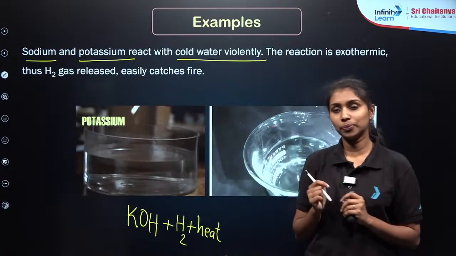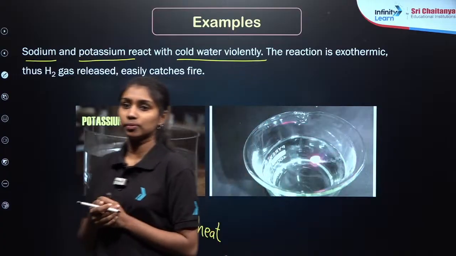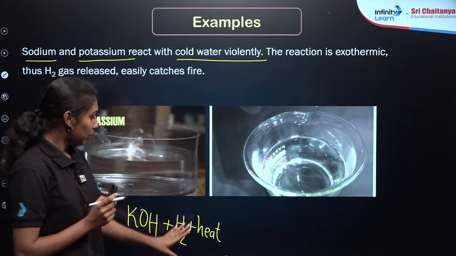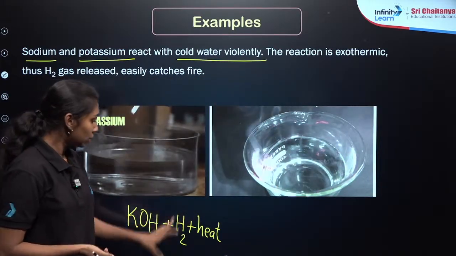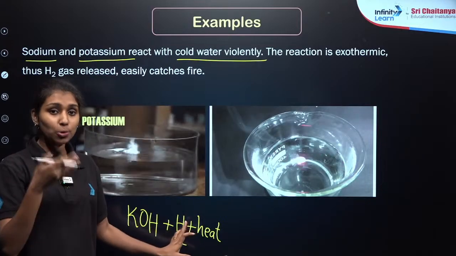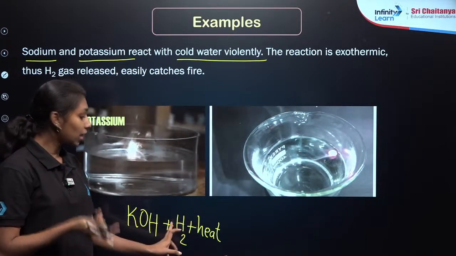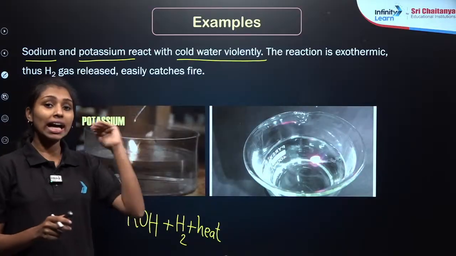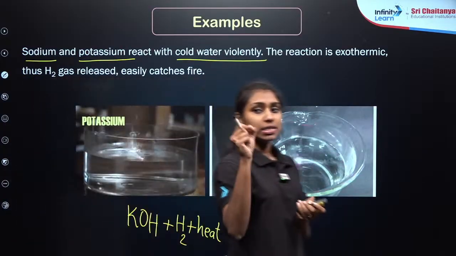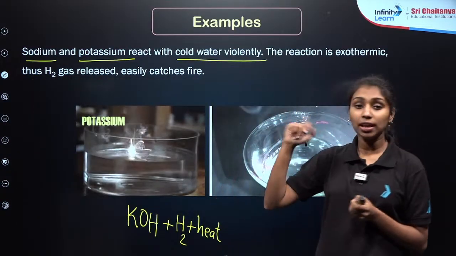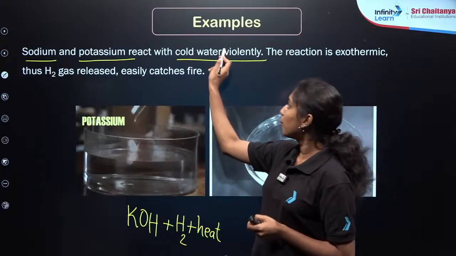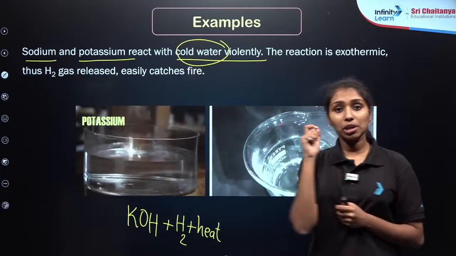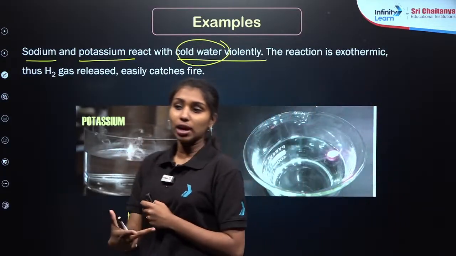Clear? Why do they easily catch fire? Because hydrogen gas is forming here. As a part of this reaction, heat is also forming. A huge amount of heat is forming. This will react with the hydrogen to form a burning effect here. So, because of the high reactivity of sodium and potassium, they easily or violently react with cold water. This is very important. We need to specify the particular metals which are reacting in cold water, hot water and steam.